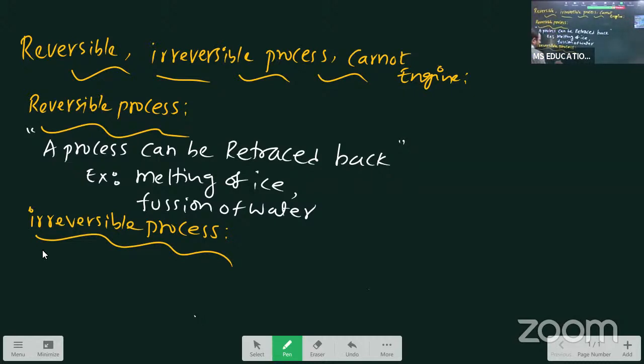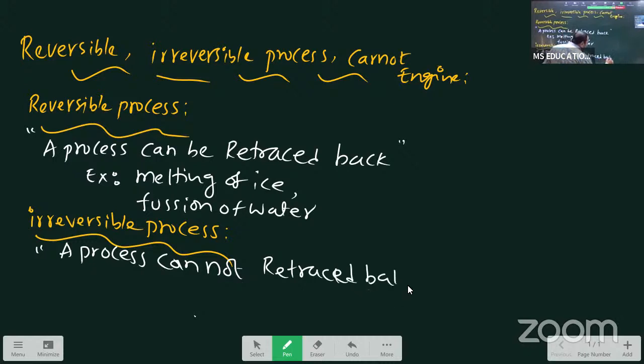Here, what is the statement? A process cannot be retraced back. Just a small sentence. Can be retraced, cannot be retraced back.